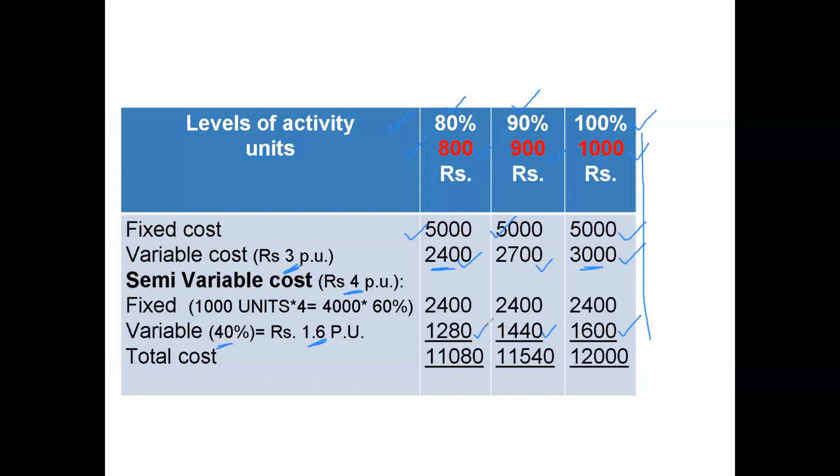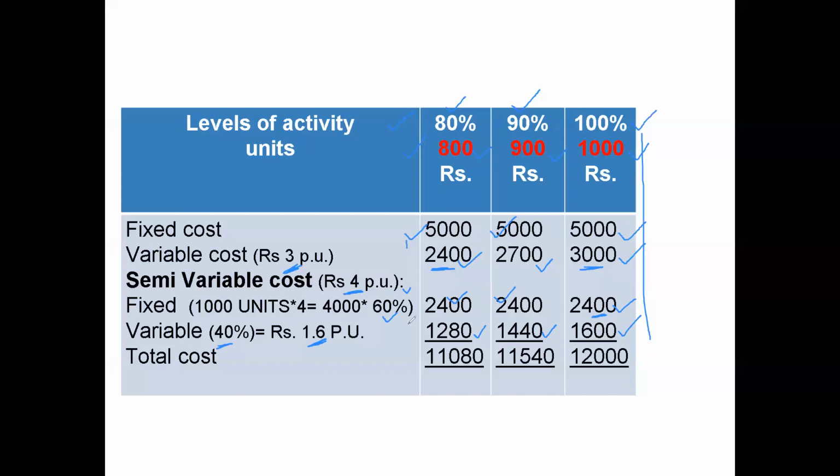So again, this fixed component will be same for every level of activity. So out of 4 per unit, 60% is fixed. That means 2.4 per unit. So for 1,000 into 2.4 is 2,400. So now we do not have to calculate for 80 and 90% because for 1,000 units it is 2,400. So it will remain 2,400 for every level of activity.